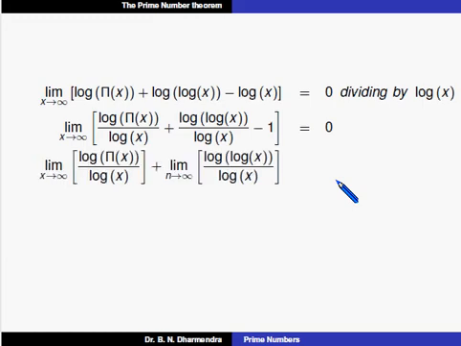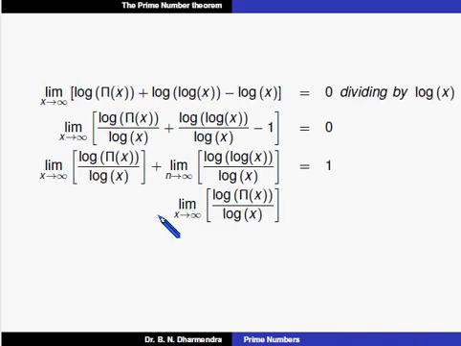The next step: limit as x tends to infinity of log of pi of x divided by log x, plus limit as x tends to infinity of log of log x divided by log x, is equal to 1.